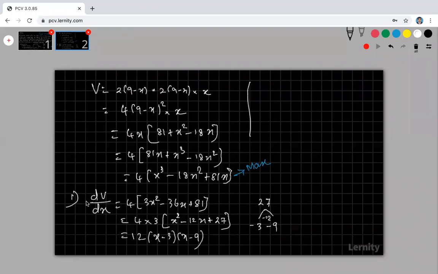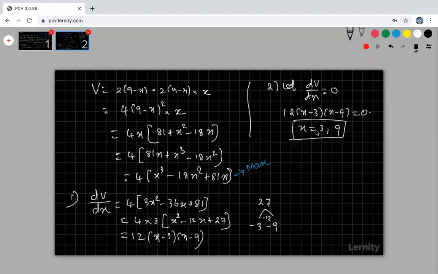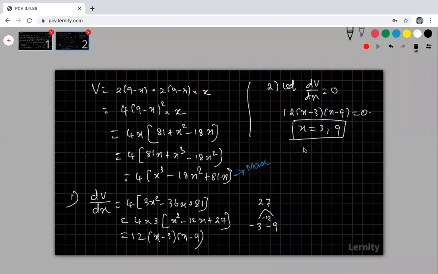Okay, this is my first step for the second derivative test. What is my second step? Let f dash of x is equal to 0. That means here dv by dx is equal to 0. This is my f dash of x. So that is 12 into x minus 3, x minus 9 equal to 0. That means my x is equal to 3, x is equal to 9. So you can cut the square of side 3 centimeter, that is one answer. You can cut the square of 9 centimeter, that is another answer. Okay, but at which value I will get the maximum, I don't know.